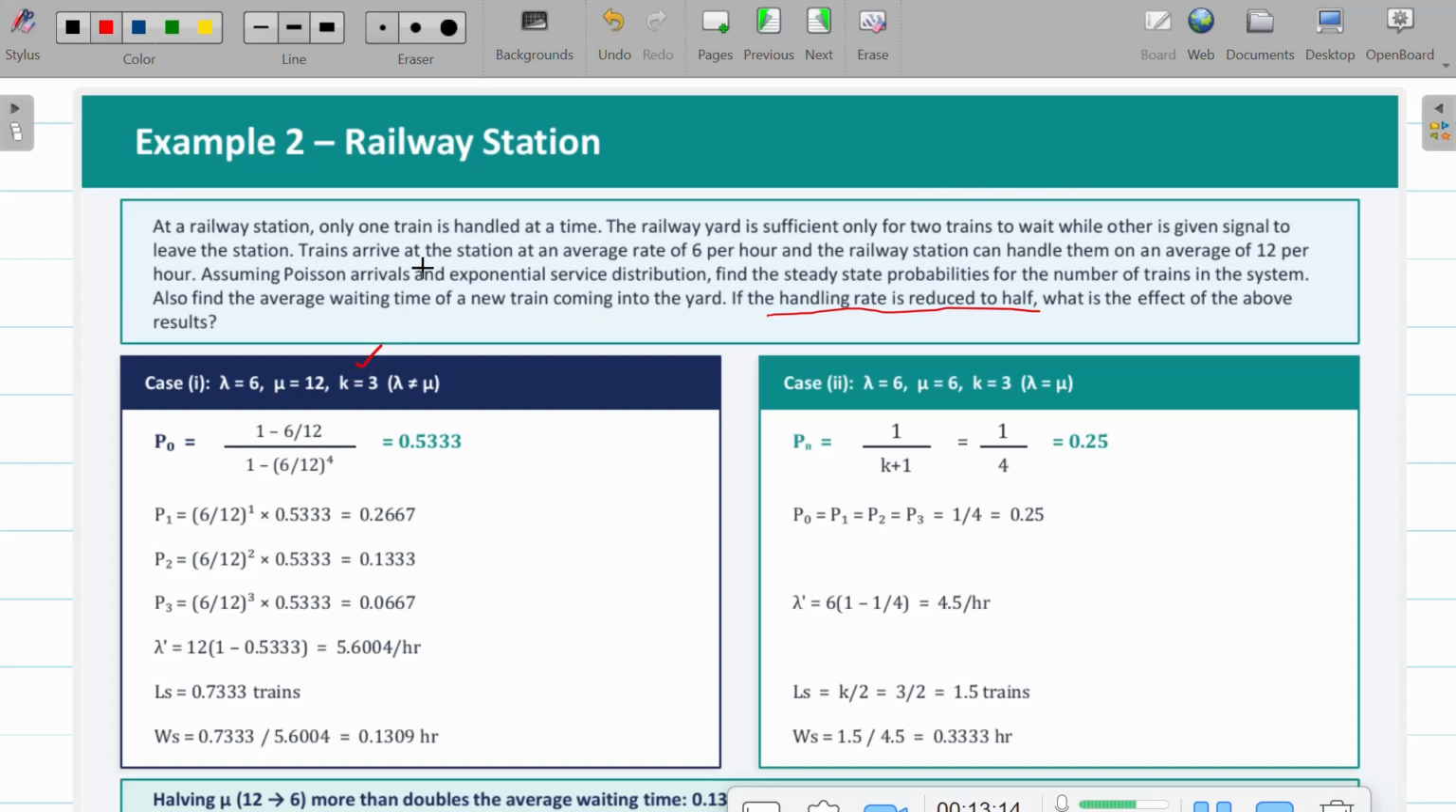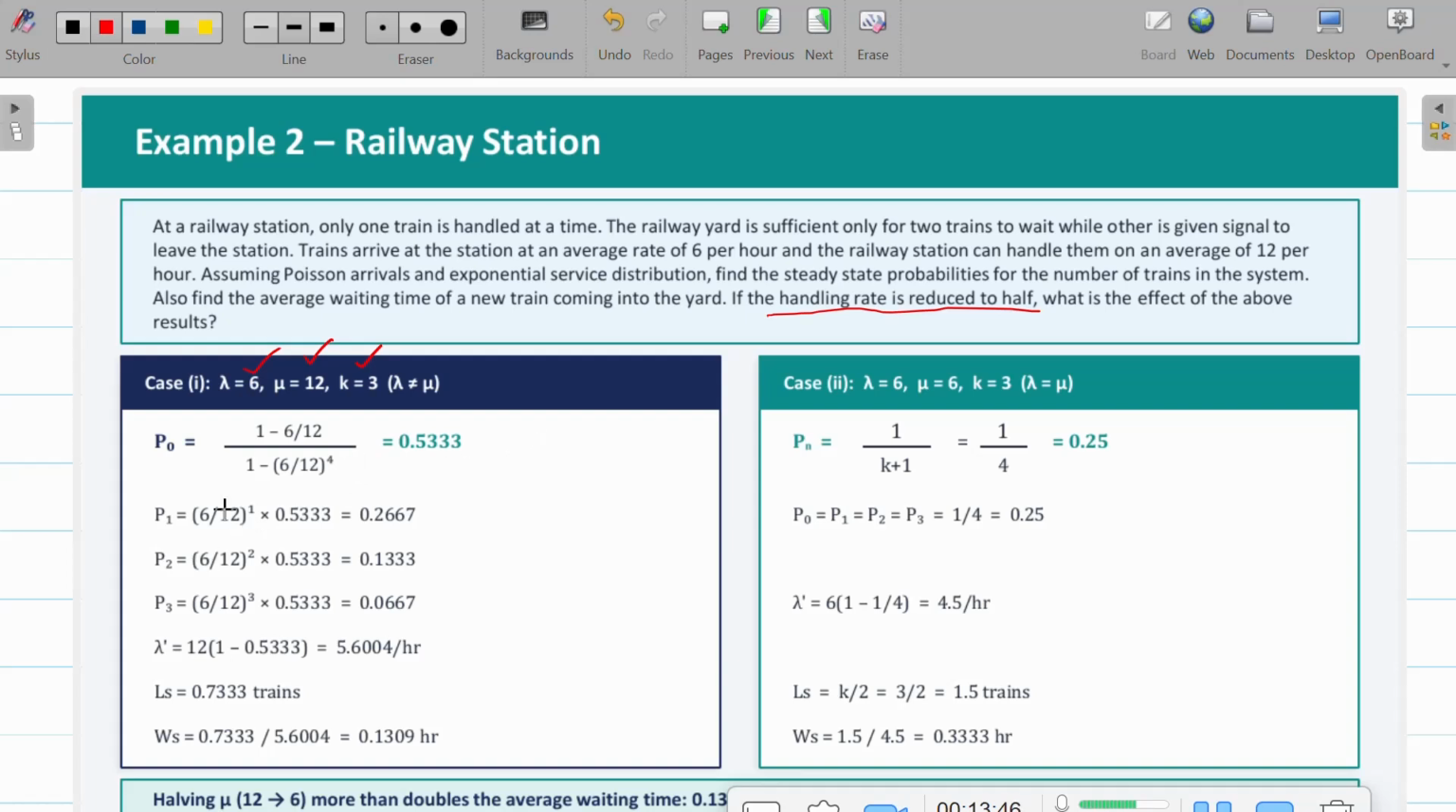The train arrives at the station at an arrival rate of 6 per hour, so lambda is equal to 6. And it can handle them on an average of 12 per hour, so the service rate is 12. They are supposed to find the steady state probability of the number of trains in the system. That means Ls. To calculate your Ls, we need to go with the formula for Ls, which is lambda by mu and so on, right.